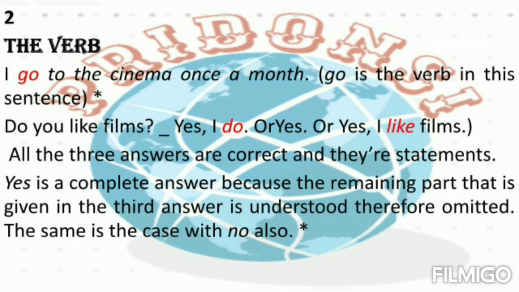Yes is a complete answer because the remaining part that is given in the third answer is understood, therefore omitted. The same is the case with no also. Answers to the same question can be no, I don't, or no, or no, I don't like films.